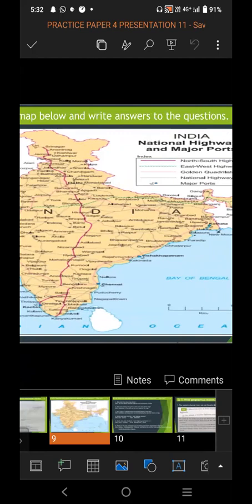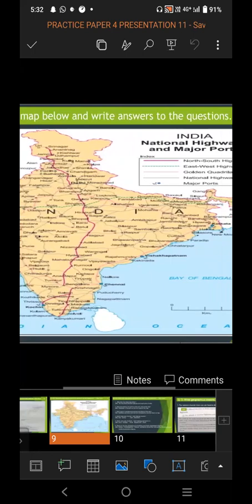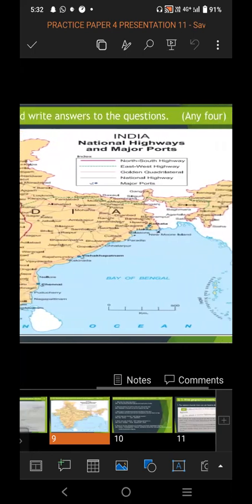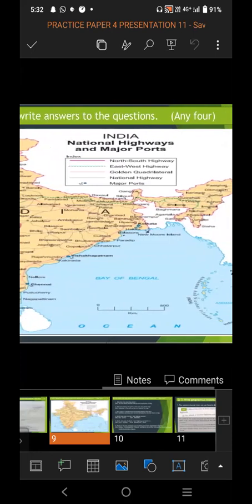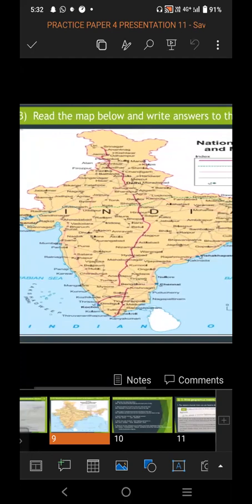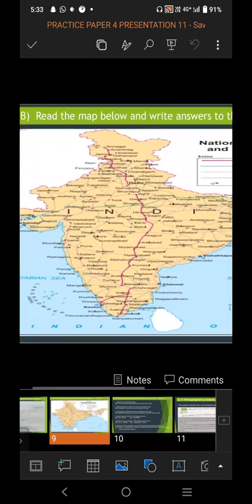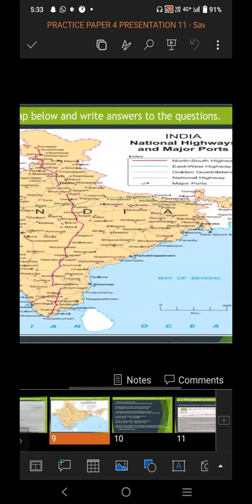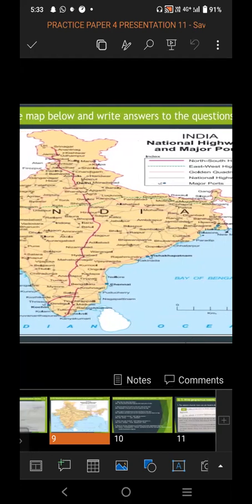So you can see the pink color line in the map. It is a north-south highway. It starts from Srinagar and goes till Kanyakumari. The green color line is the east-west highway. It starts from Silchar in the east, and it ends at Porbandar. The Golden Quadrilateral you can see in the map. National highways are also shown, and the major ports are indicated in blue color.